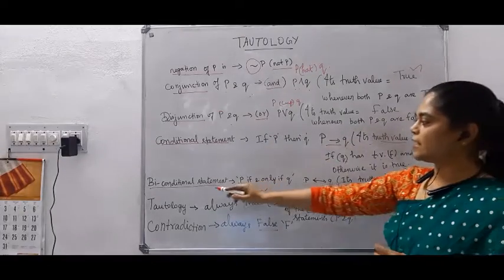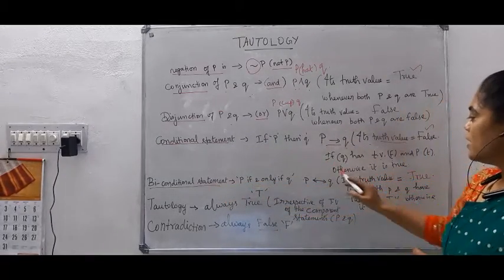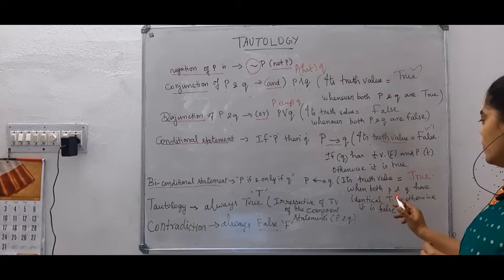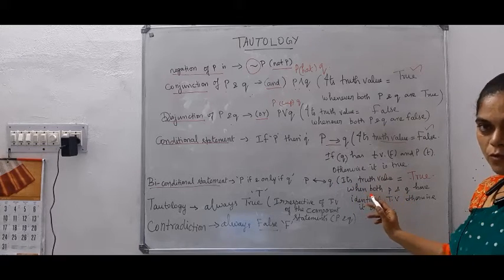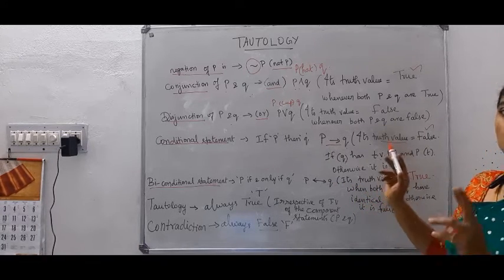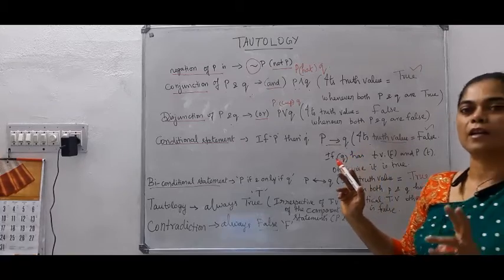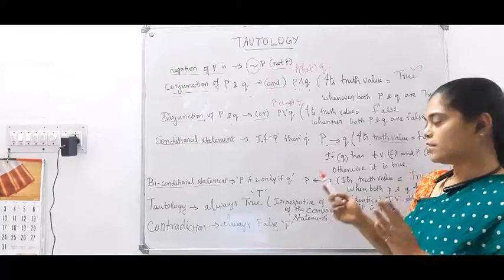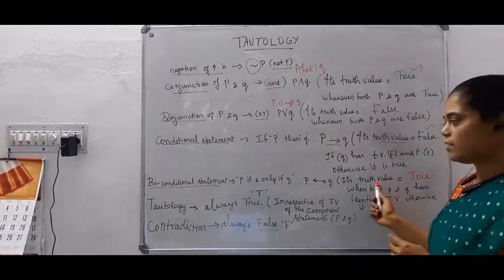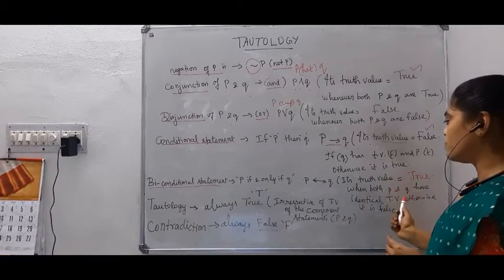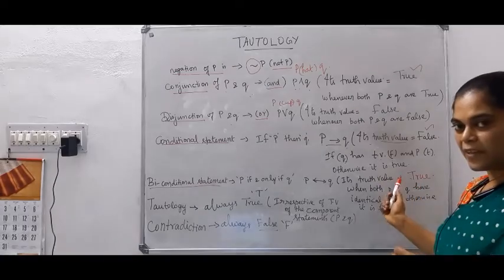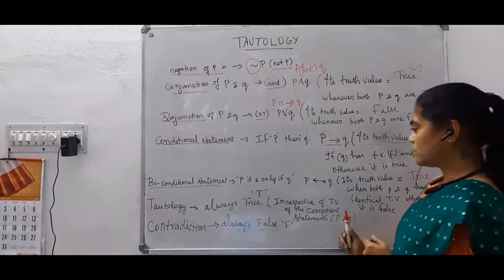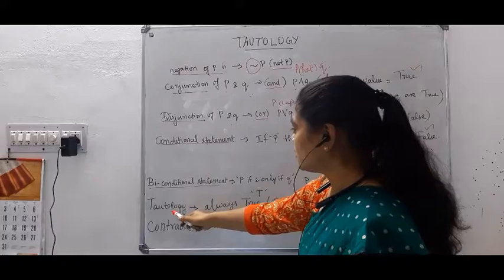Otherwise, it is true. But in the biconditional statement, it depends upon both P and Q having identical truth values, either both true or both false. Suppose P and Q are true, then its truth value is true. If P and Q are false, then its truth value is also true. Otherwise it is false.